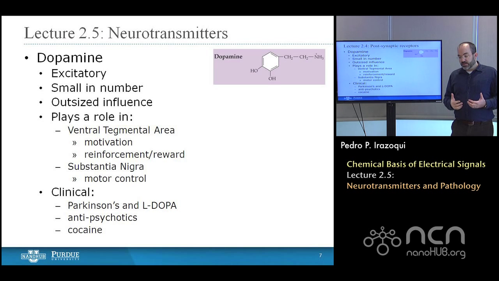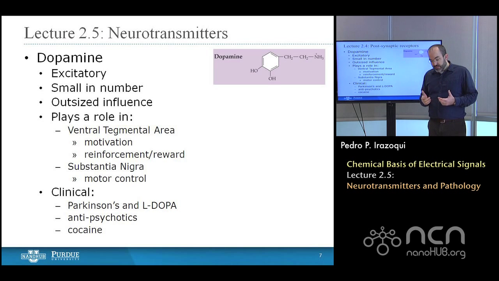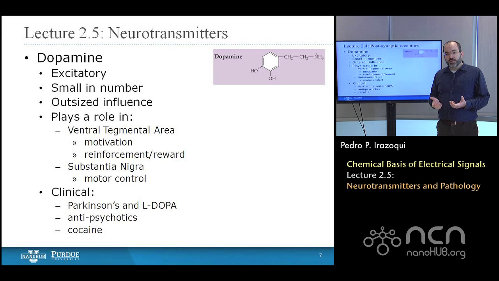And the end result is that you have an inability or a difficulty in initiating movements and in smooth motor control. And those are characteristic symptoms of Parkinson's disease.